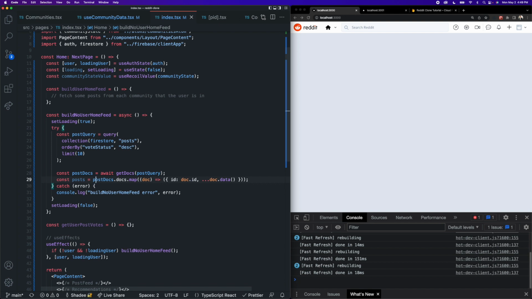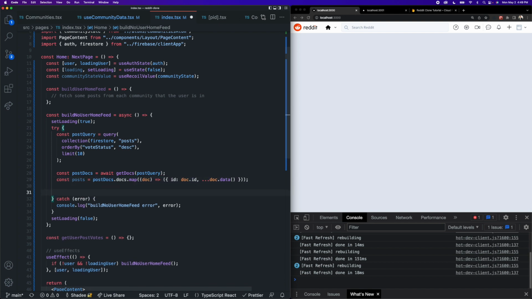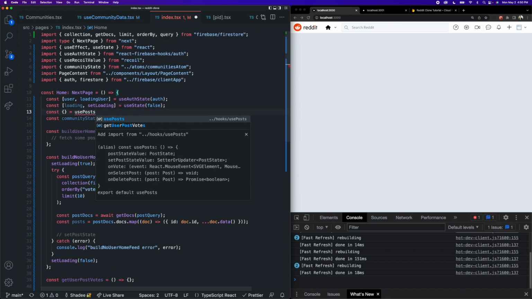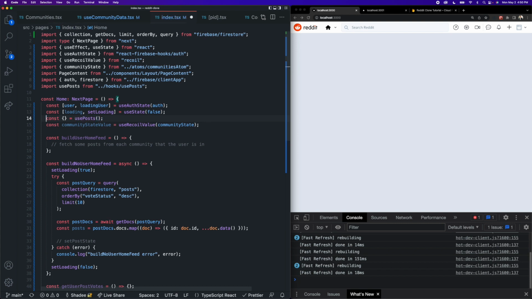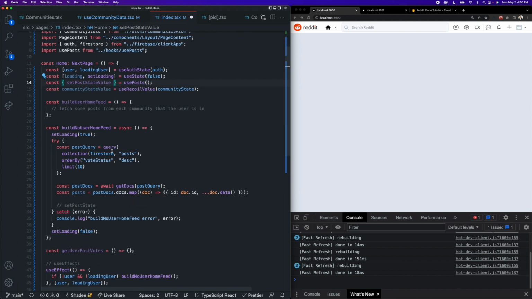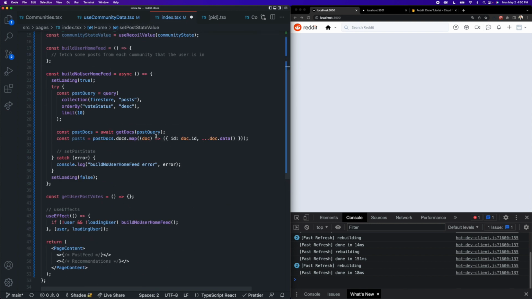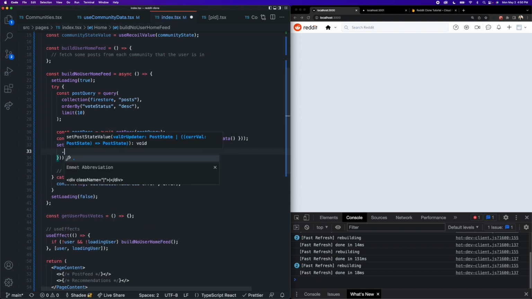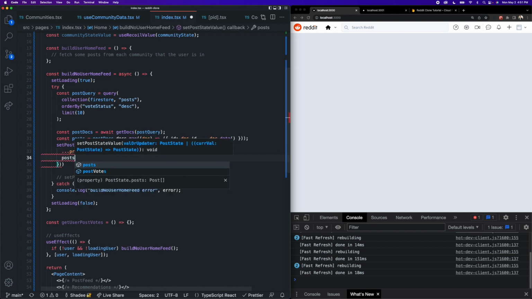Now, in order to put these posts into our post state, we are going to need to grab our setPostStateValue function from Recoil. So we can grab that value from our usePosts custom hook because we're going to grab a bunch of other stuff from this hook as well. So we might as well grab the state from here too. So for now, we can grab our setPostStateValue function returned by our hook, come down here and take the post array that we just created and call setPostStateValue. And we want to update this to contain those posts.